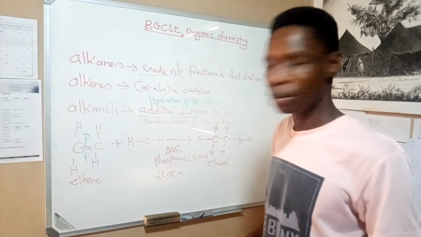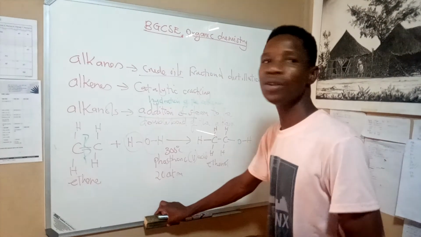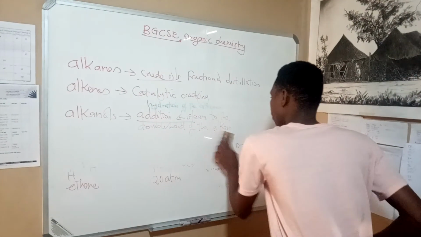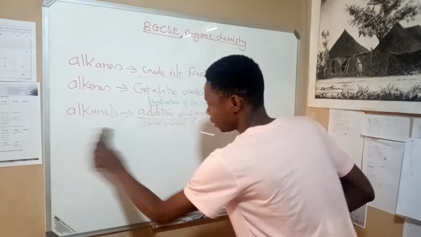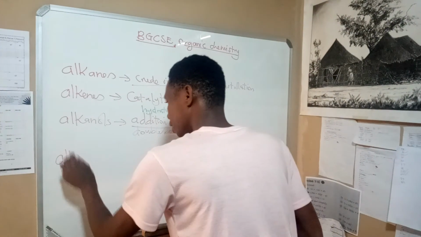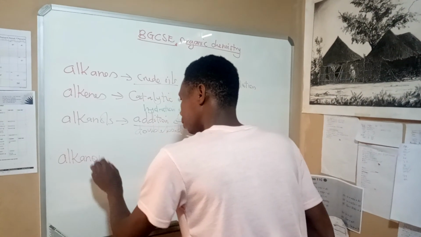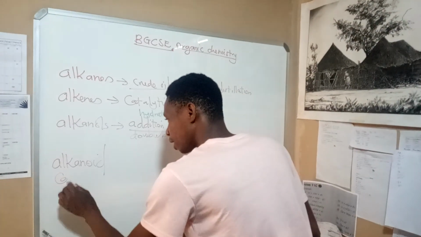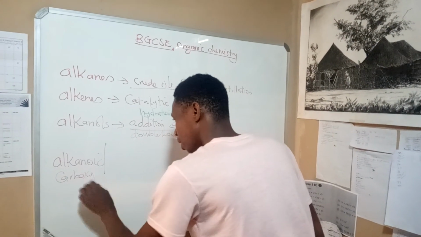We are moving further. How do you obtain alkanoic acid? Alkanoic acid, or carboxylic acid.